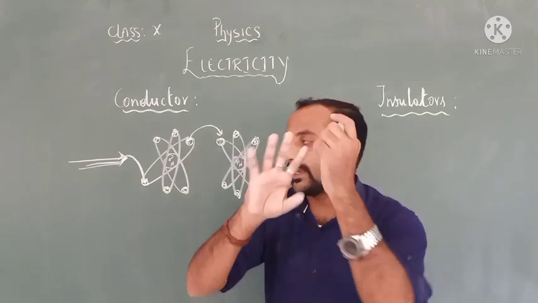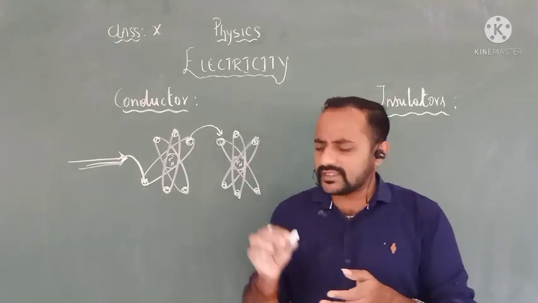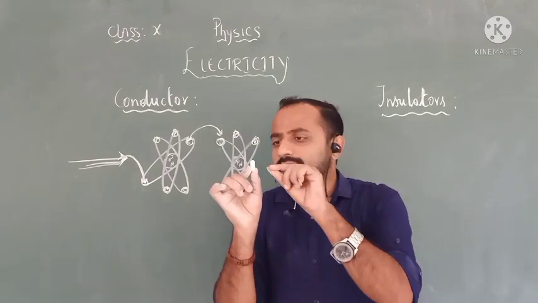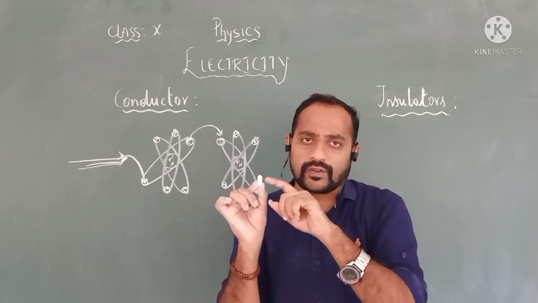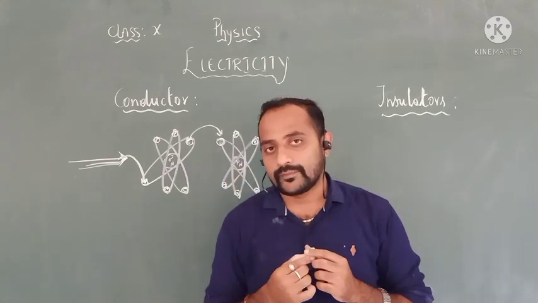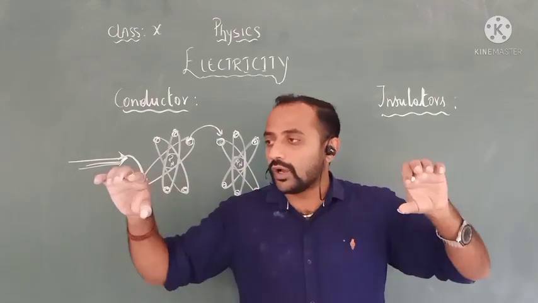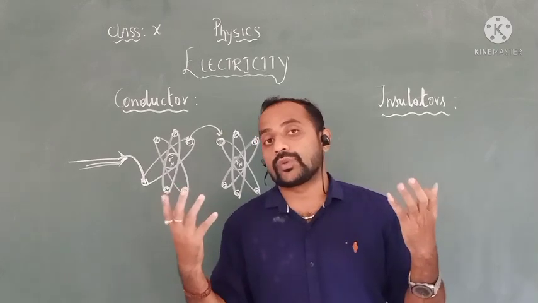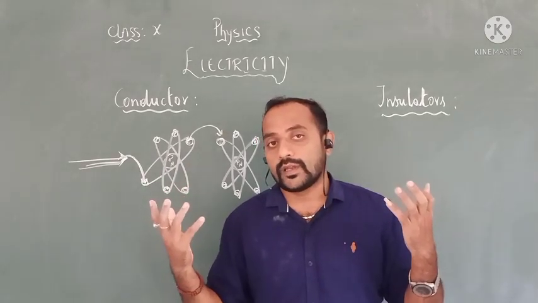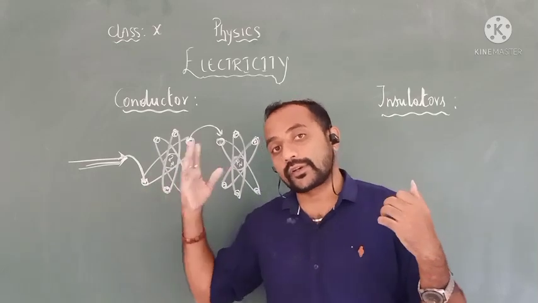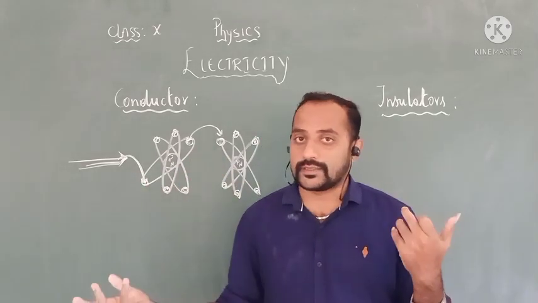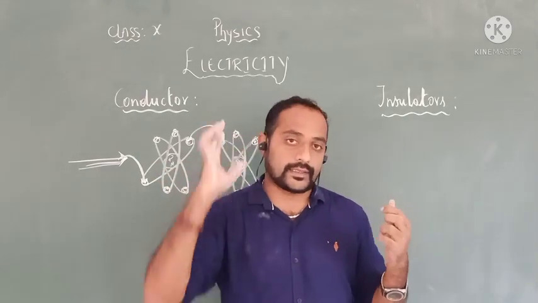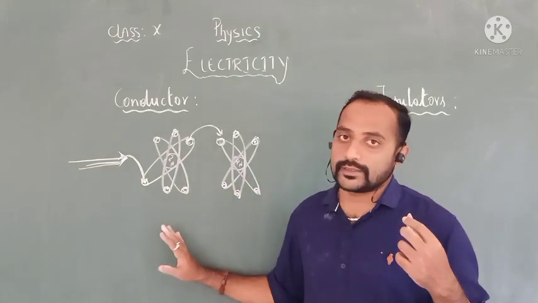Understood now? Even this piece of chalk is made of atoms, and there are crores of atoms within this piece of chalk. Just imagine a long rod: how many crores of atoms, and how many crores of electrons and valencies are present. That's why electrons flow easily in a conductor. I hope you understood this.